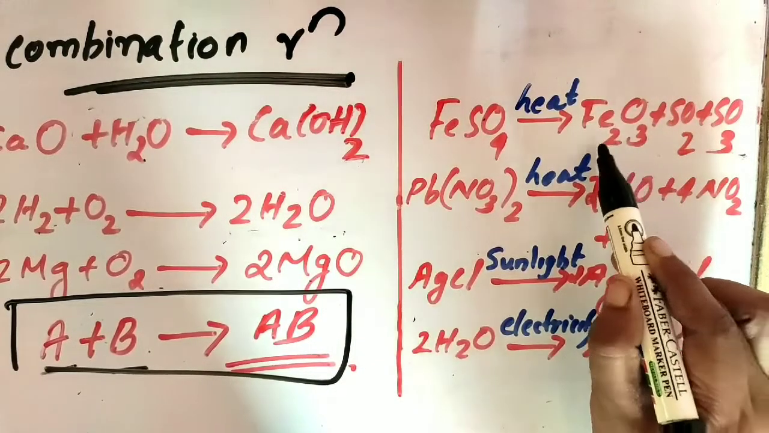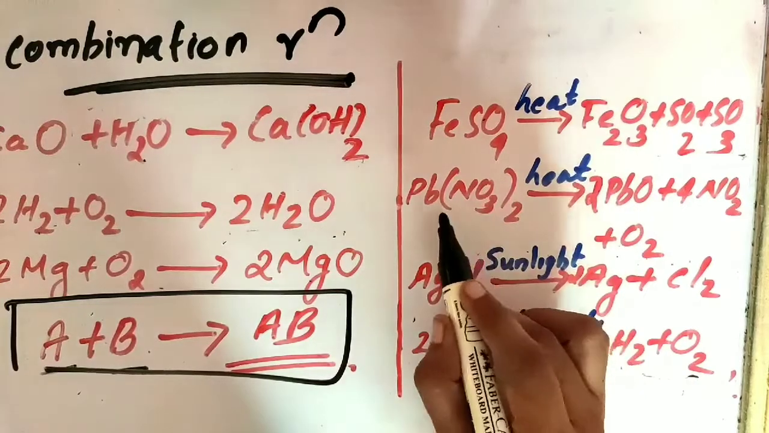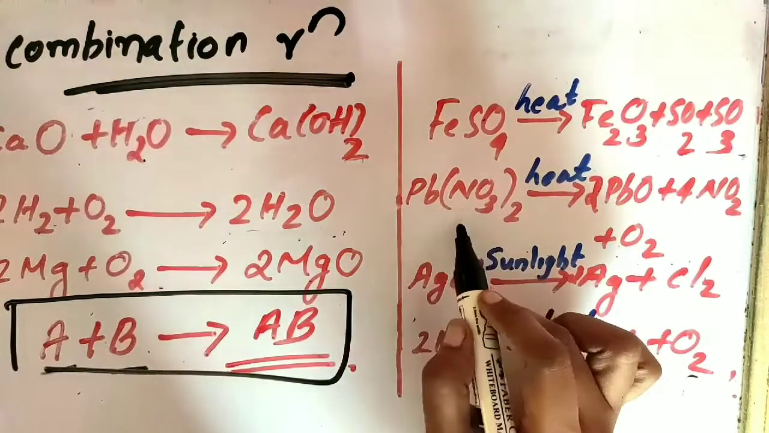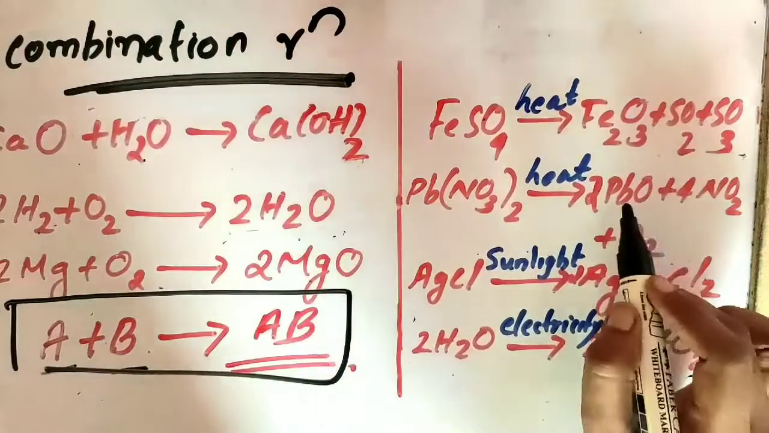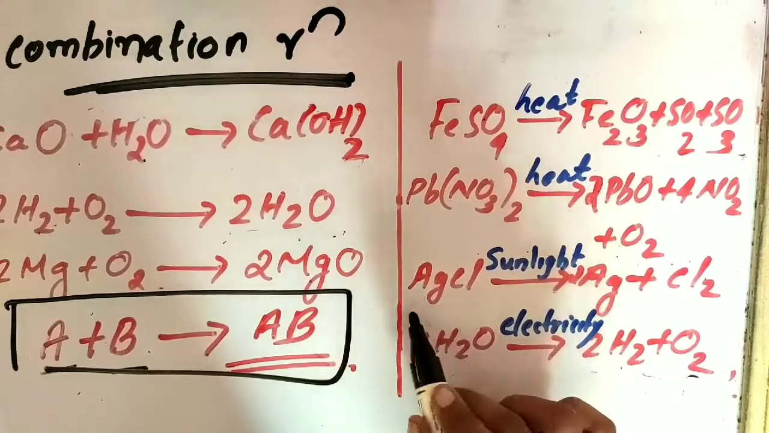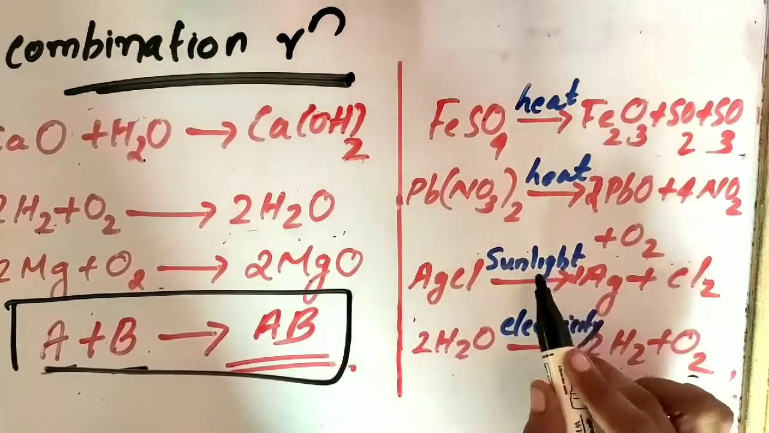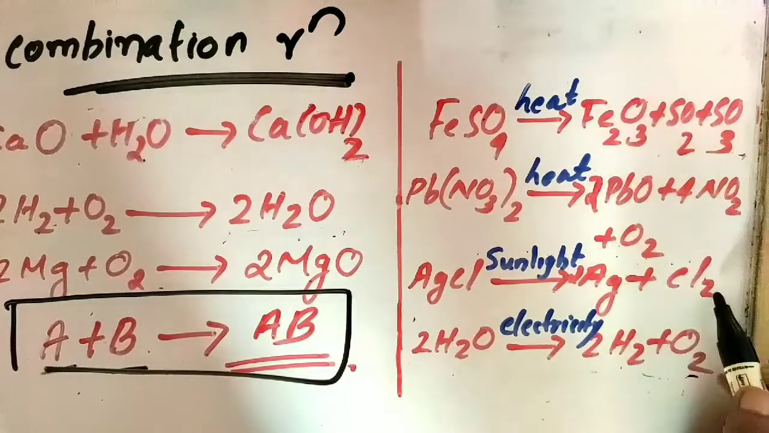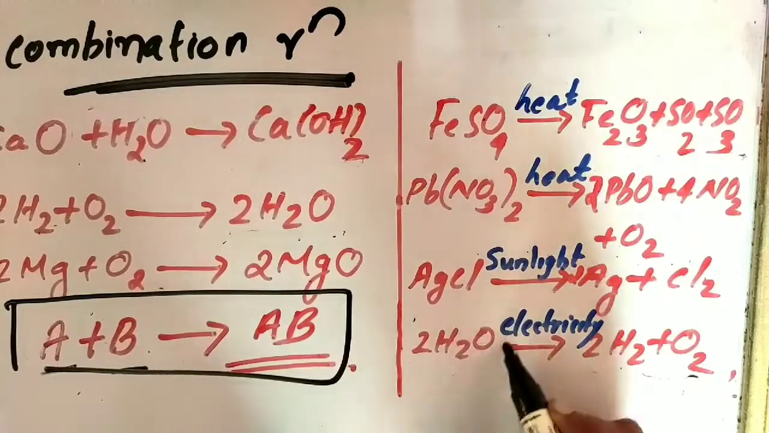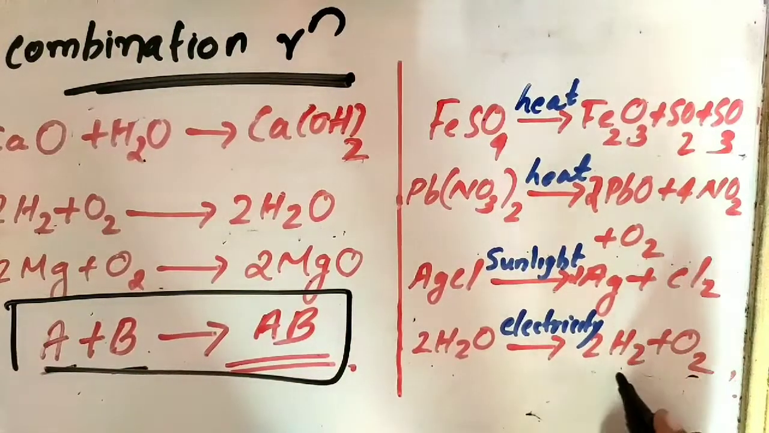is breaking down into Fe2O3, SO2 and SO3. And next one you can see here Pb(NO3)2, lead nitrate, is a single compound and on heating it is producing PbO plus 4NO2 plus O2. And the third one, this is also a single compound, and when it is exposed to sunlight it will break down into silver and chlorine. And the last one you can see here water. When we are passing electricity through water, this single compound is breaking down into H2 and O2.